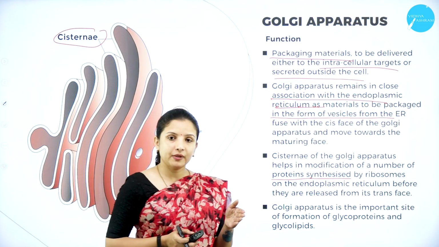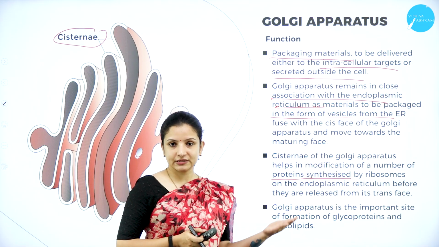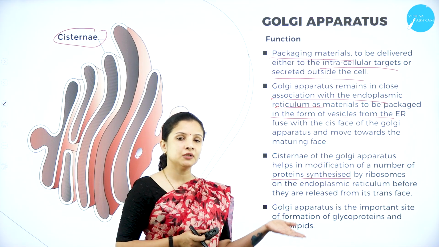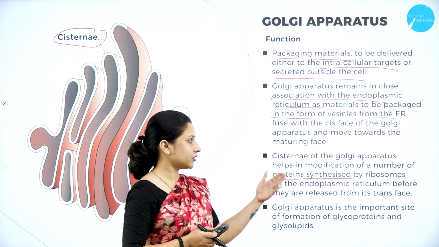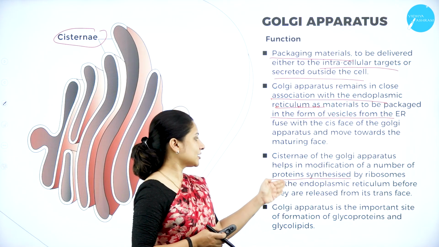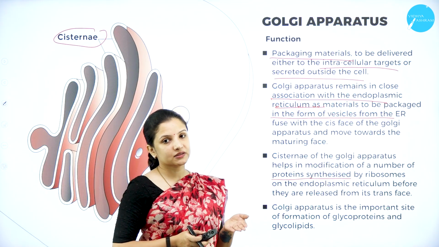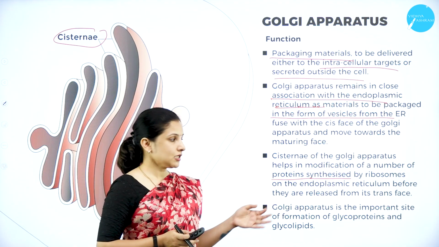So this rough endoplasmic reticulum will synthesize the protein. Whatever proteins have been synthesized by the ribosomes on the rough endoplasmic reticulum will be collected by the Golgi apparatus. They will be further processed, and then released from the trans face. Therefore, they will be released out of the cell, and the proteins can be utilized for normal biological activities.